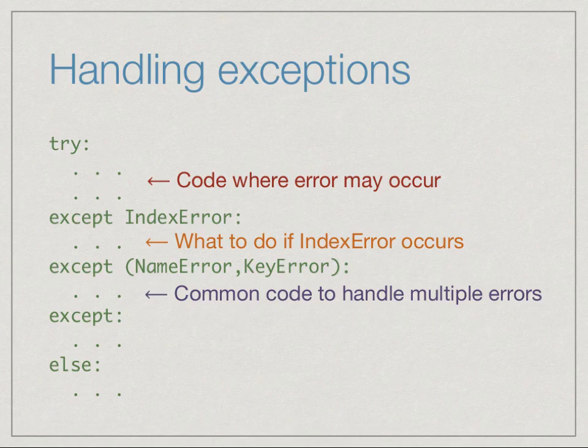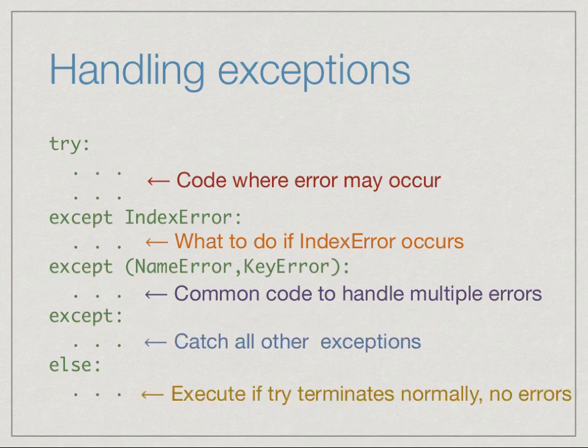So finally, Python offers us a very useful alternative clause called else. This else is in the same spirit as the else associated with a for or a while. Remember that a for or a while that does not break, that terminates normally, then executes the else. If there is a break, the else is skipped. In the same way, if the try executes normally, that is, there is no error found, then the else will execute. Otherwise, the else is skipped. Right? So we have an else block which will execute if the try terminates normally with no errors.